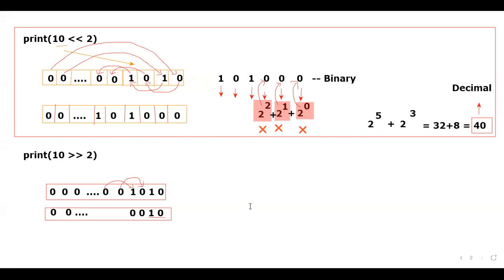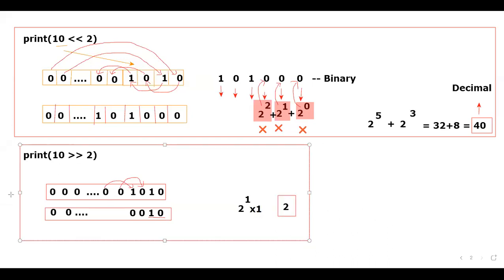2 power 1 into 1. Why? Because that's the data that is there. Please tell me what is the output? 2 power 1 into 1. Don't you think it is 2? That is the output that I'll be getting on the console. Sir, is that the case, sir? 100% I'll be getting the output on the console like that only. You only observe, as I have just taken only 2 examples. That means I have just taught you the topic. You have to analyze for different examples, whatever I'll be giving. Observe properly. Just take the diagram.